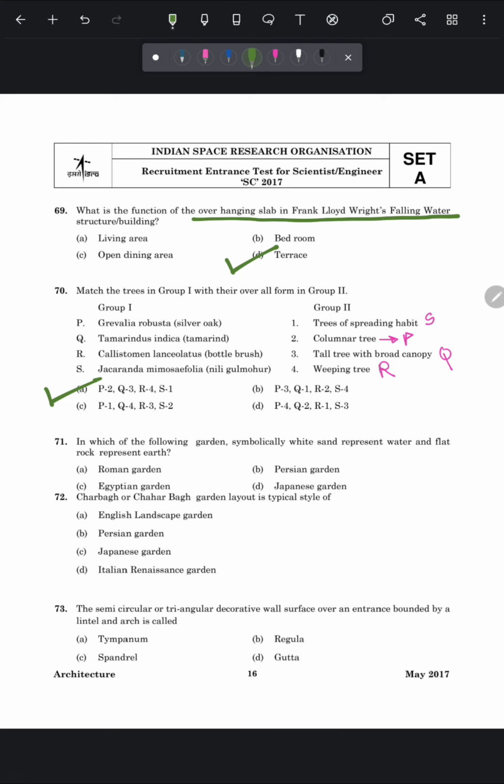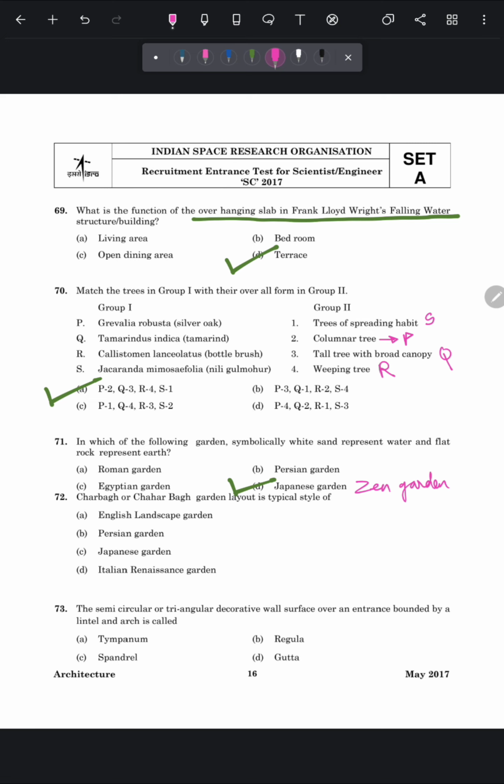Next question is, in which of the following gardens symbolically white sand represents water and flat rock represents earth? So these are the symbology generally found in Japanese dry gardens. So the correct answer is option number D, Japanese garden. It is also known as Zen garden. And these gardens are generally made of stones, gravel and sands, in which larger stones symbolize mountains, islands and waterfalls, whereas gravel and sand represent the water.